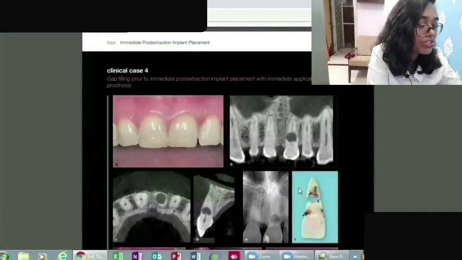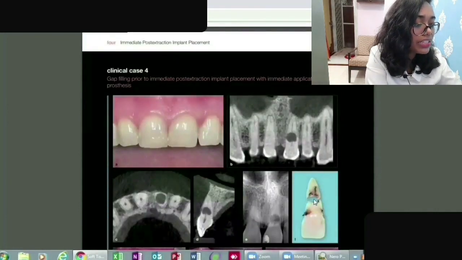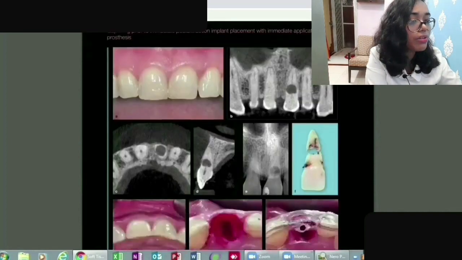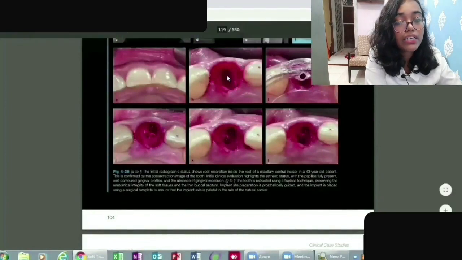In this image F, you can concentrate here. You can see the tooth was fractured, and that's the reason they have extracted it. You can see in B, the radiograph image as well, that it was distorted, fractured and broken. So they decided to extract it and do the implant.